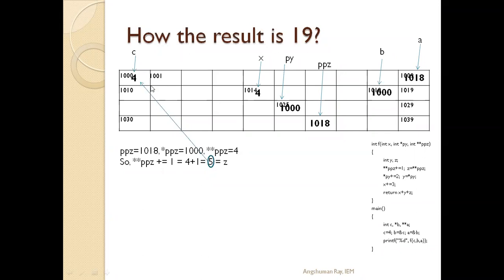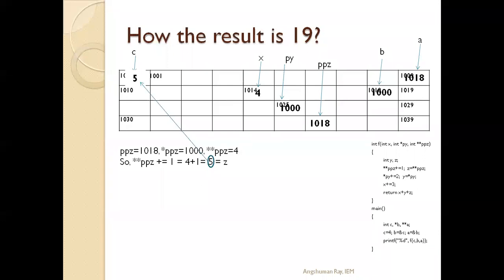So this 5 will be stored at that location. And again this 5 is also stored at Z, because in the next statement it is told that Z equals double star PPZ. So another variable Z is declared and there 5 is stored.